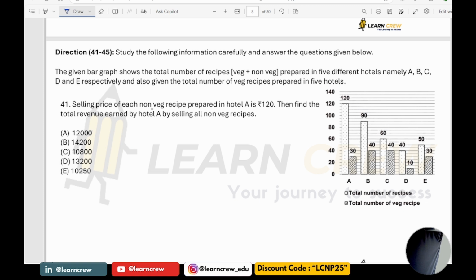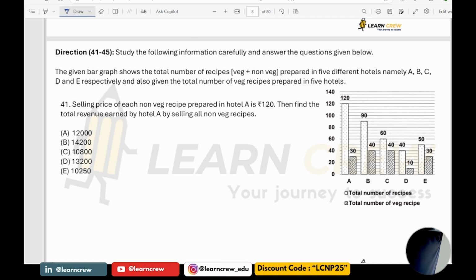Selling price of each non-veg receipt prepared in hotel A is 120. Then find the total revenue earned by hotel A by selling all non-veg receipts. So here, see, the first one is total, second one is veg. Out of 120, 30 are veg, means 90 are non-veg.